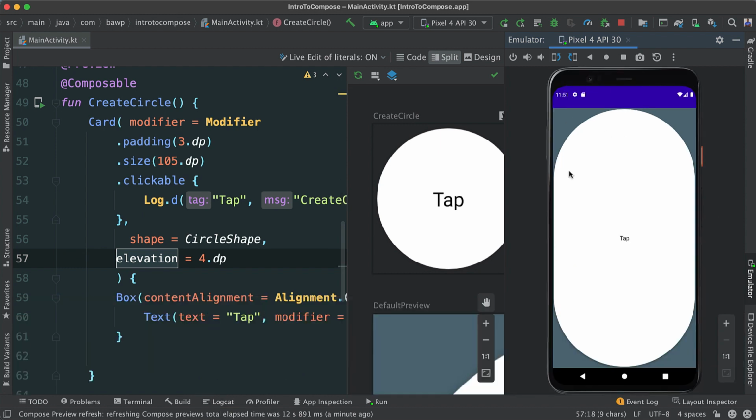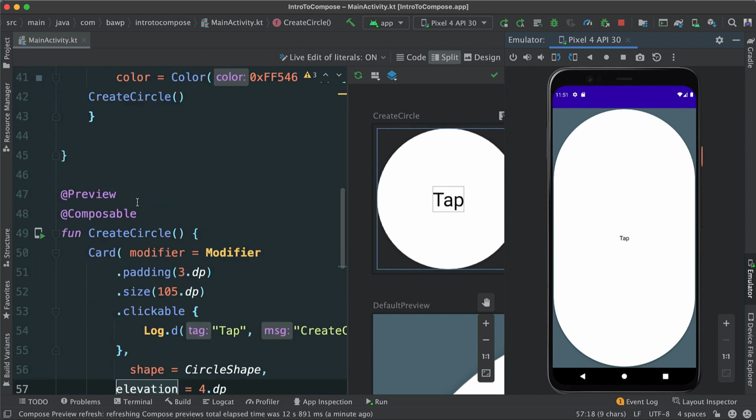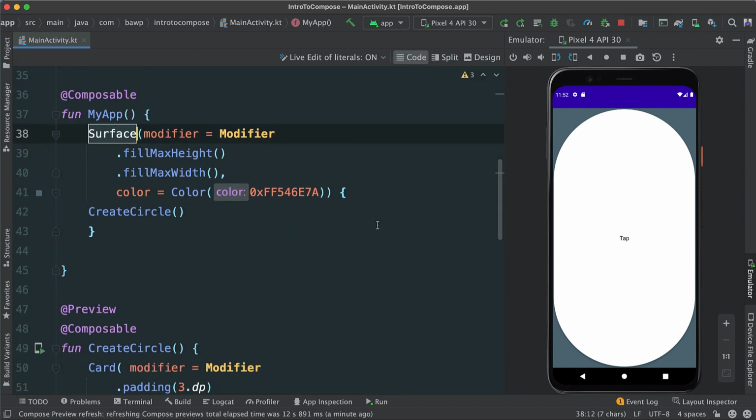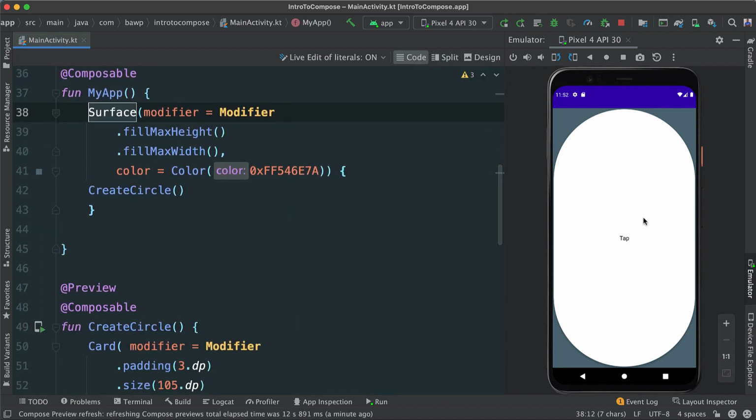All right, so next we need to tackle this problem we're having here, which is it's taking up the whole space, which is exactly what we told the surface to do. But that's not what we want. We want the button to hopefully be in the middle of the screen. So I want you to think about this. What would be a way for us to make it so that this button is in the middle of the screen?